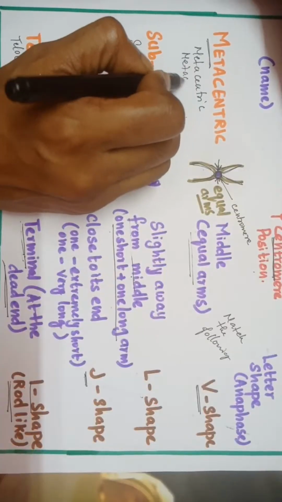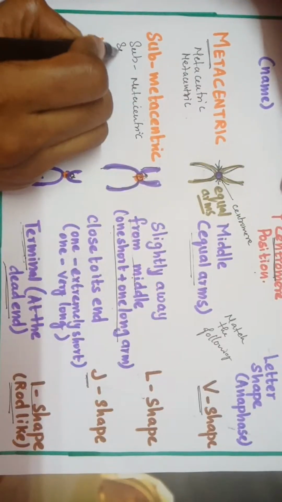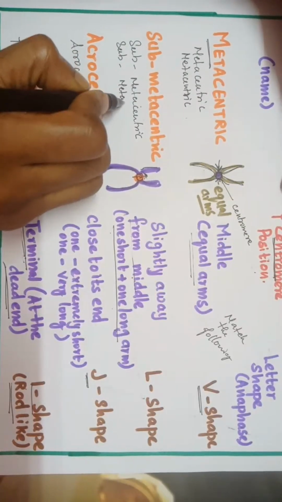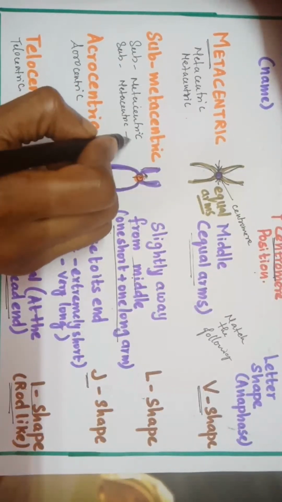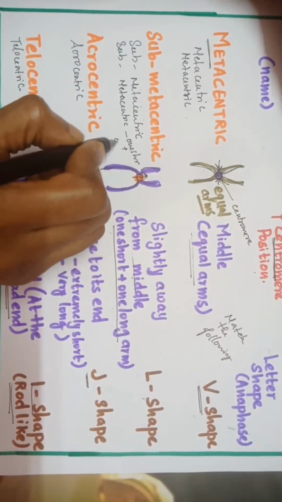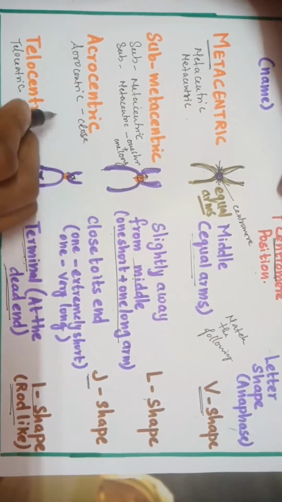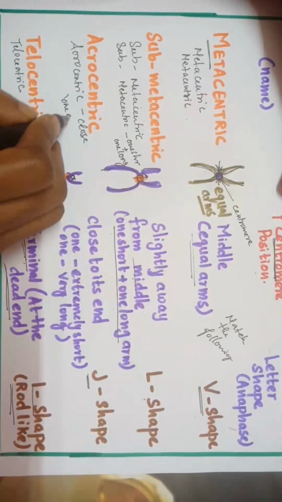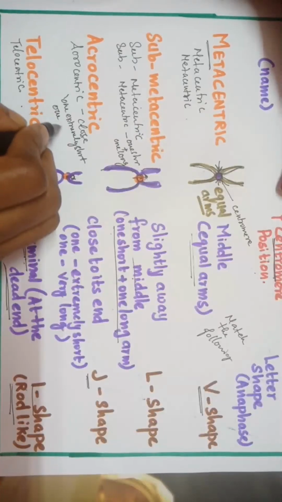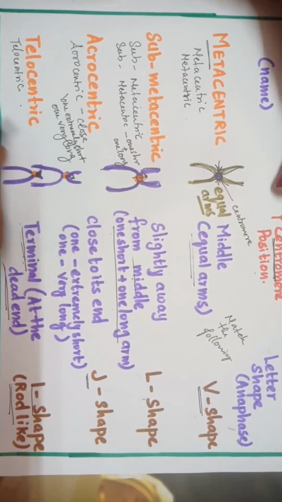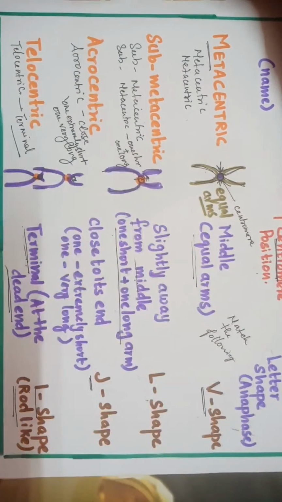Now the second time when we are going to write, we are going to repeat this also. Metacentric, in the middle, the centromere is in the middle with equal arms. Next, submetacentric, that is moving away, it has moved away from the middle, one short and one long arm. Next, acrocentric, which is close towards the end, one extremely short and one very long arm. Telocentric, that's terminal at the end, okay, which looks like a rod.